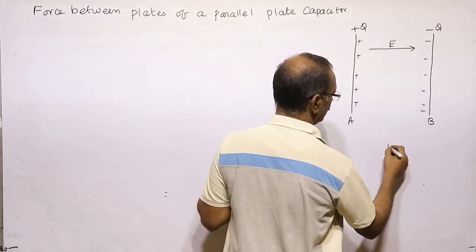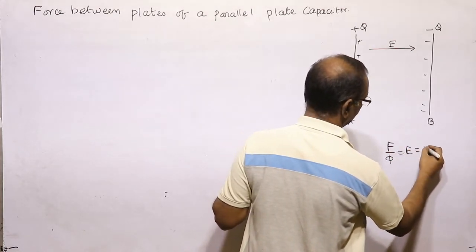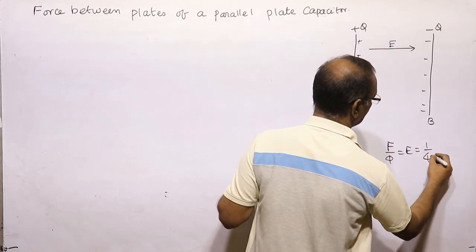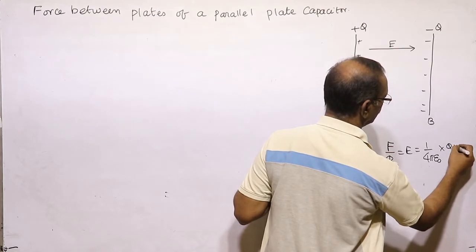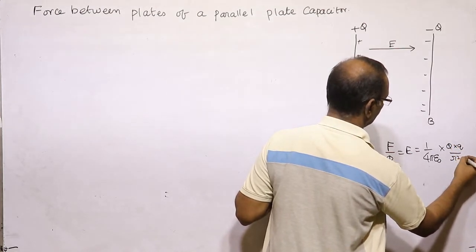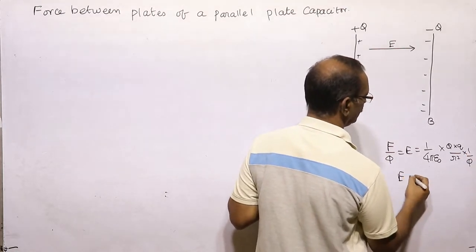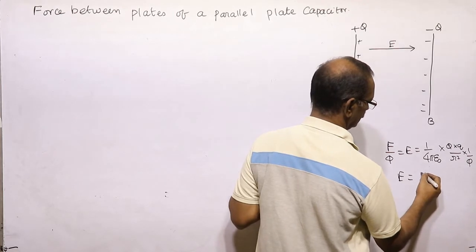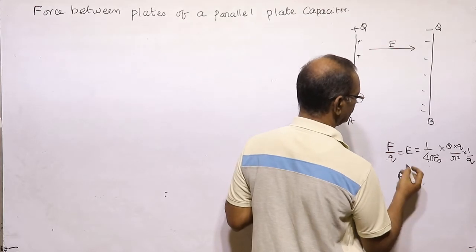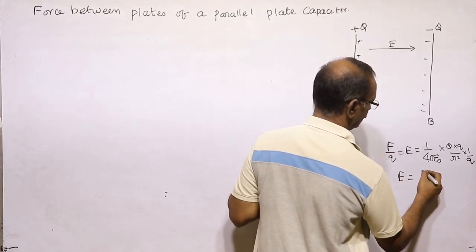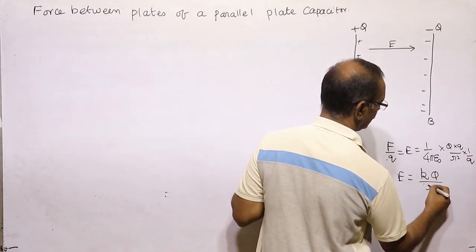We know force by charge is equal to electric field, which is equal to 1 by 4 pi epsilon naught into capital Q into test charge divided by R square, into 1 by Q. Therefore, electric field is equal to force experienced by test charge per test charge, which we can write as K into Q divided by R square.